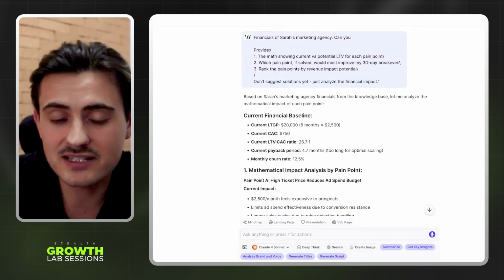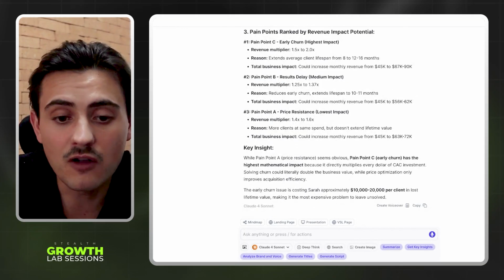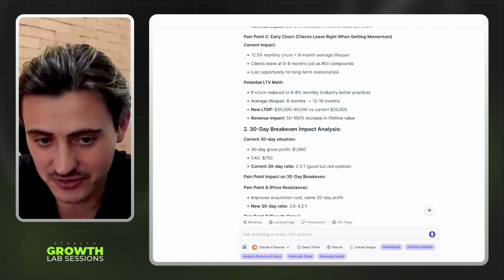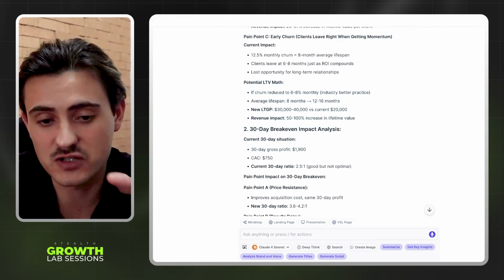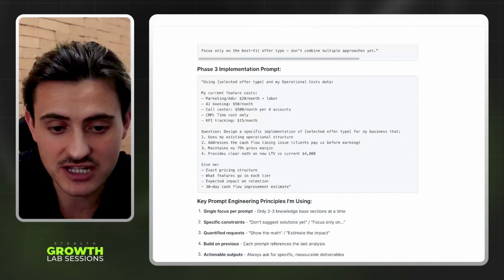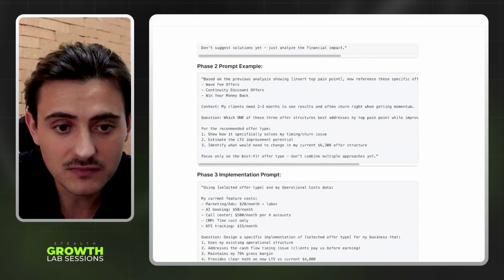So all of this is really crazy analysis. All of it's done for you. And I hate to say this, but you can literally just read through this and it doesn't really matter because this is just the first part, right? So this is the first part of the prompt. It did a full analysis. Now we're going to go to the second portion of the prompt, which is this.